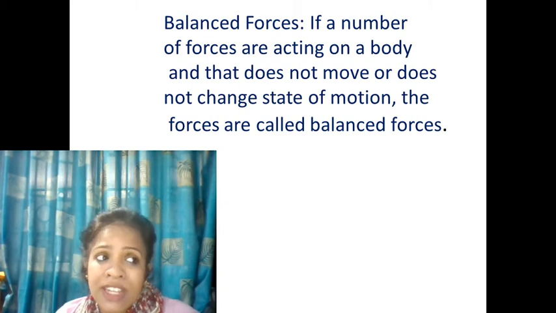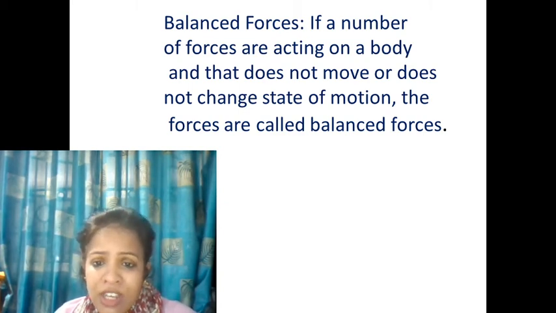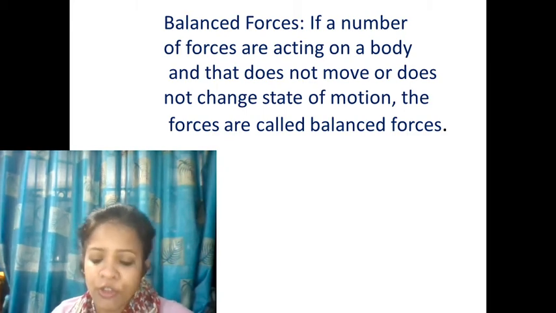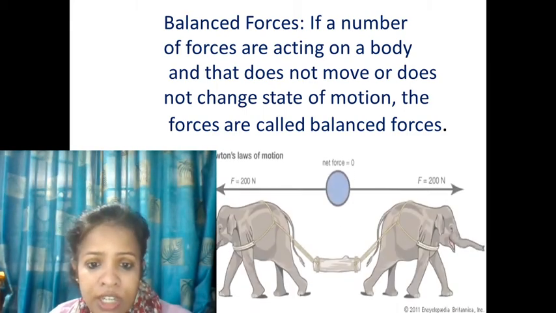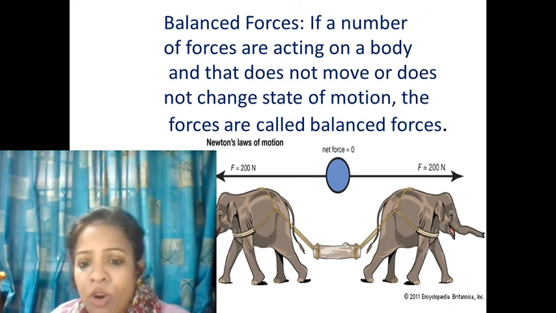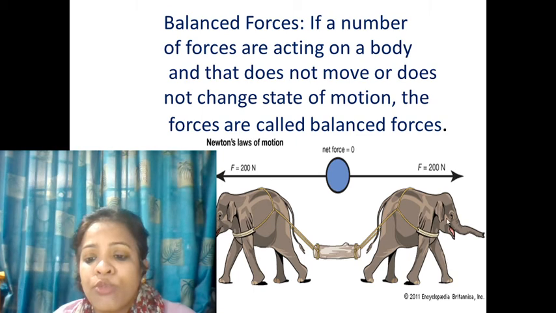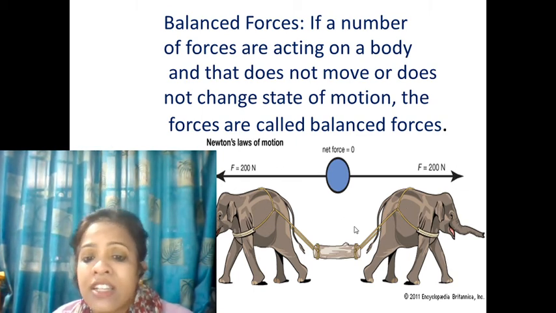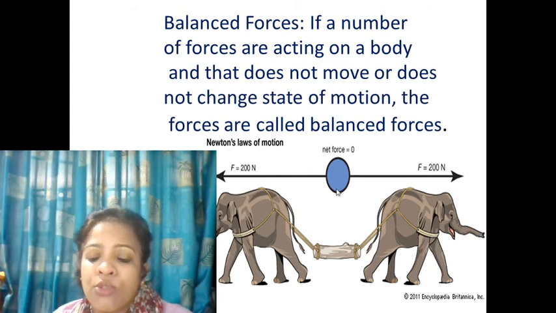Balanced force means the forces cancel each other's effect and the net force becomes zero. So that is why we don't see any change in the state of motion of the object when balanced force is acting on it. You see here in this example, a log is tied to two elephants and both are pulling in the opposite direction, one with 200 Newton in the forward direction, another with 200 Newton in the backward direction. So these two forces cancel out each other's effect and the net force is zero. So we say balanced force is acting on the log.